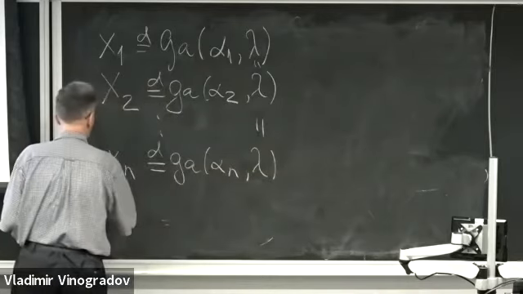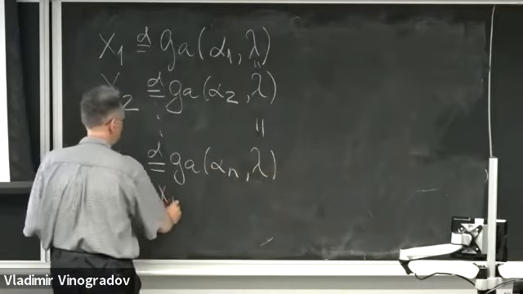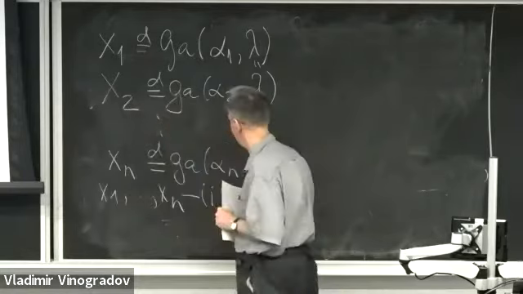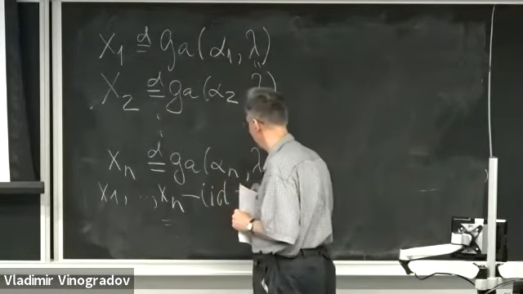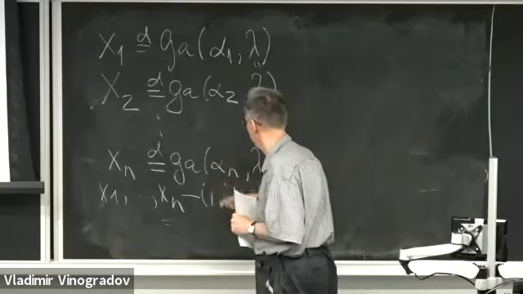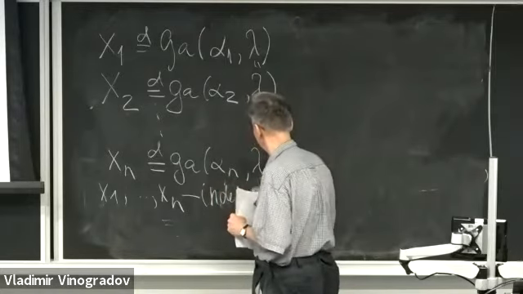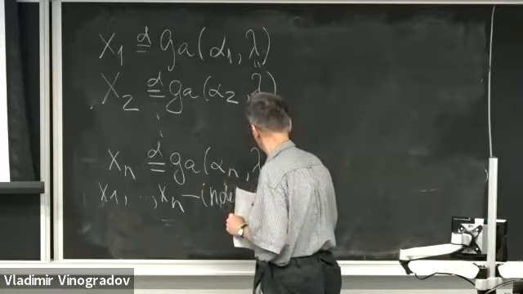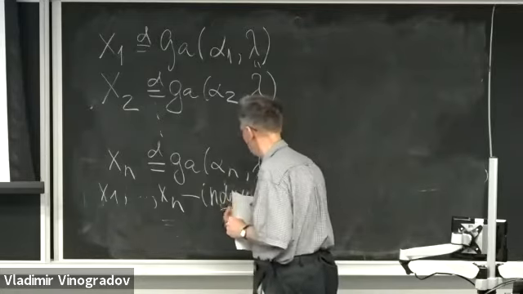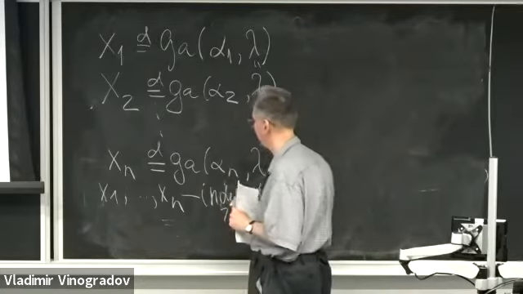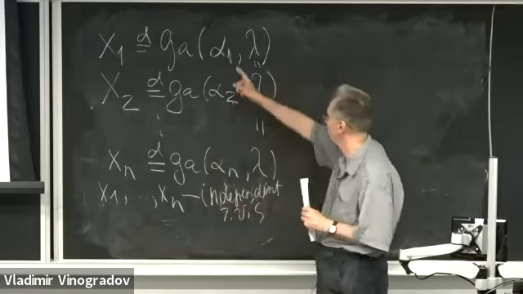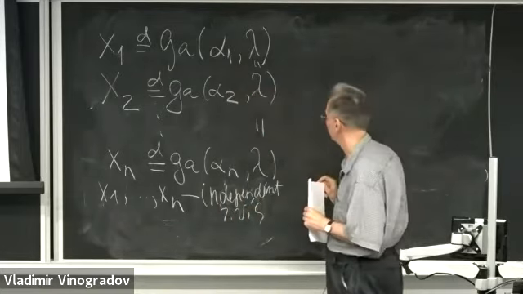And x1, x2, xn are independent random variables. They are not necessarily identically distributed because the alpha i's can be different.